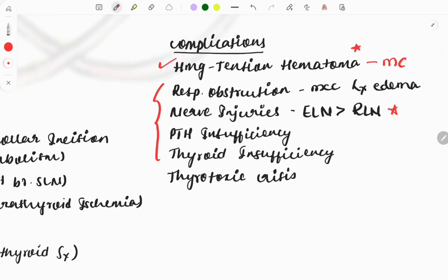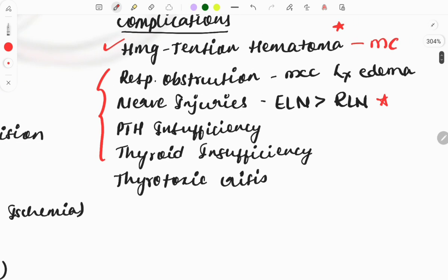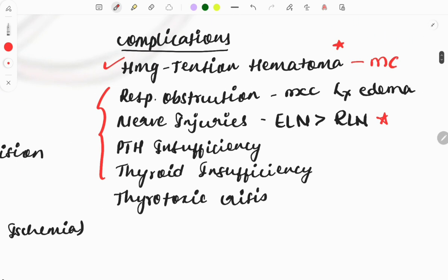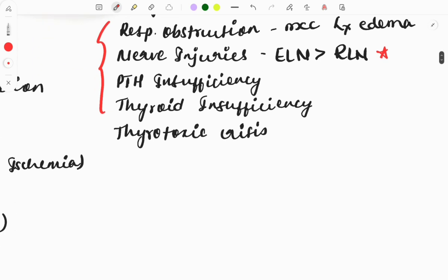This is also a question asked. They can describe a patient who had so and so thyroid symptoms, any thyroid condition, and they'll ask that during the operation a structure was injured, or post-operatively the patient presents with so and so symptoms, which of the following nerves is injured. Based on the clinical symptoms described in the case, you need to mark which one is involved, and if it is the most commonly involved, then it is the ENL which will be most commonly injured.